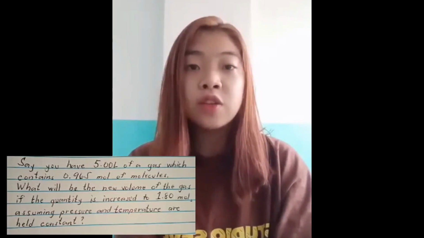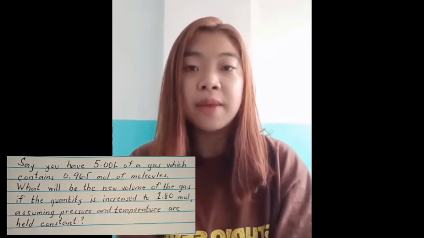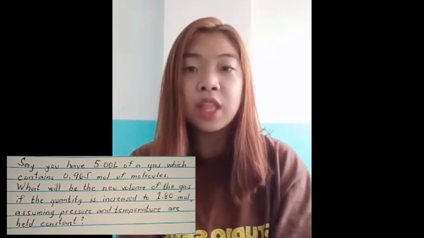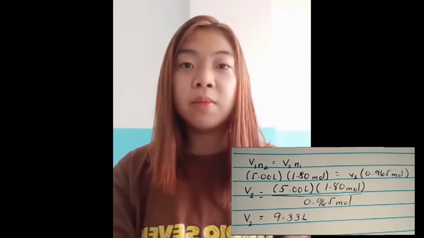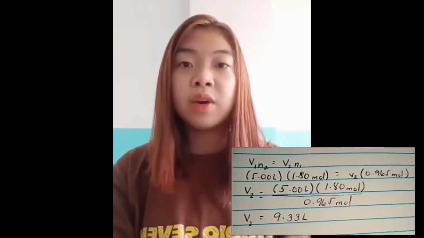Another example is this: say you have 5.00 L of a gas which contains 0.965 mole of molecules. What will be the new volume of the gas if the quantity is increased to 1.80 mole, assuming pressure and temperature are held constant? In this case, a good choice for the appropriate form of the law for the calculation is initial volume and final amount of moles is equal to final volume and initial amount of moles, where